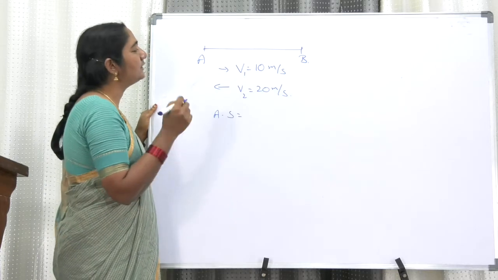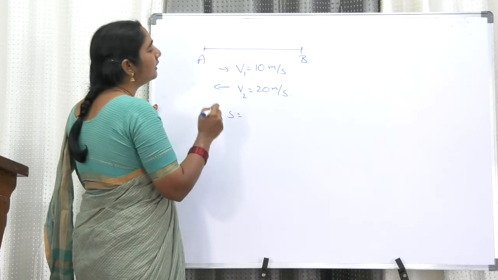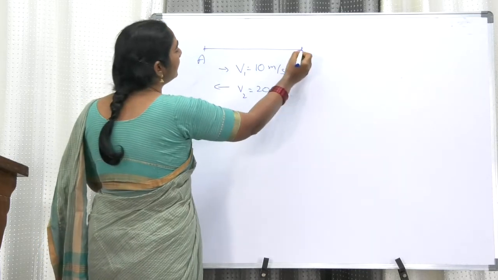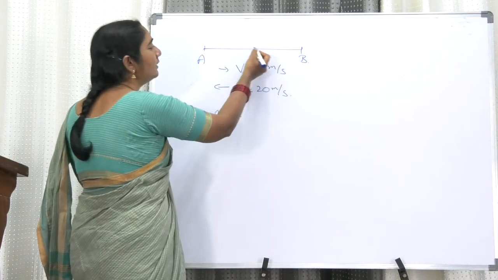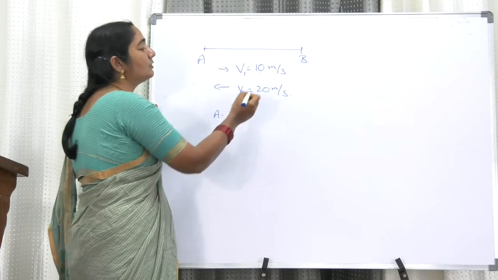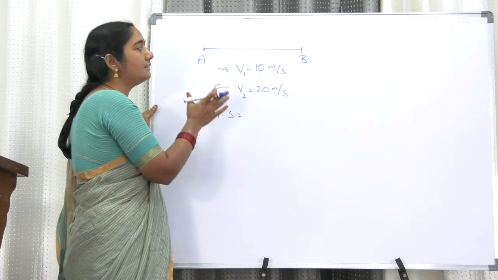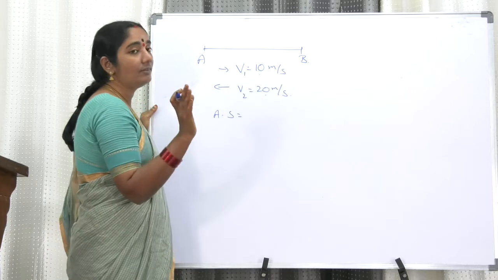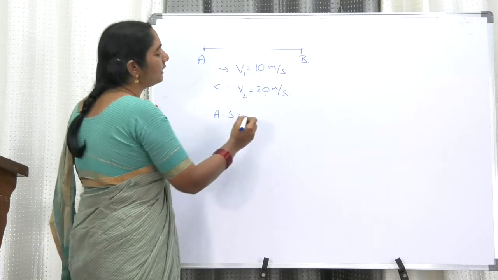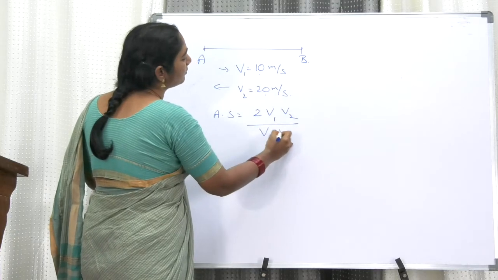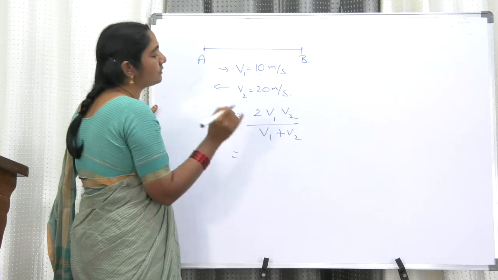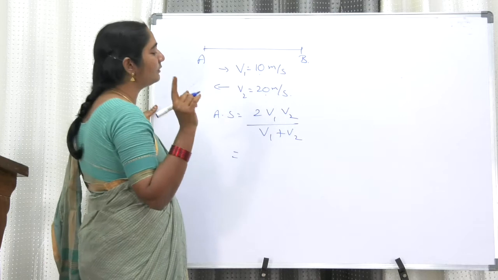Now average speed. See my dear friends, here it is going with this velocity, and again it is coming the same distance with this velocity. It means half the distance with this velocity, half the distance with this velocity. So let us now use the formula 2v1v2 by v1 plus v2, because it is half the distance and half the distance, not half the time and half the time.